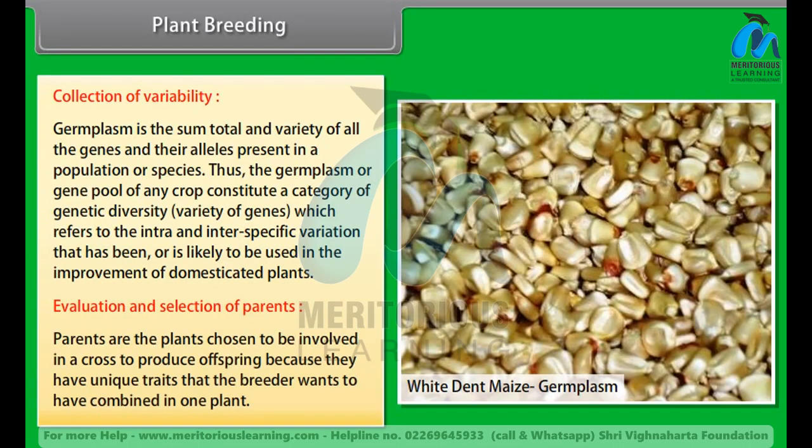Evaluation and selection of parents. Parents are the plants chosen to be involved in a cross to produce offspring because they have unique traits that the breeder wants to have combined in one plant.